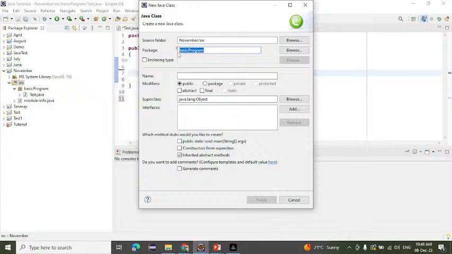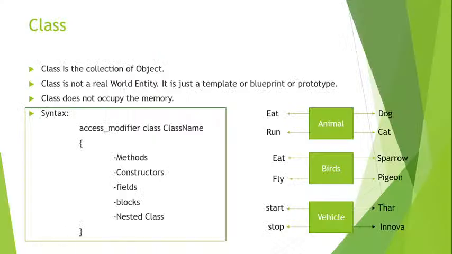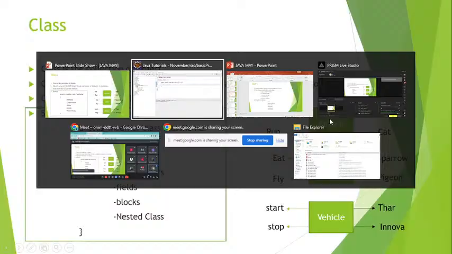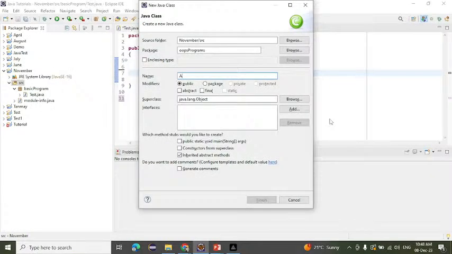So I am writing the package name oops program. If you create it like that, it will create the package directly. And here I'm creating a class. Which class do we have to create here? The animal class. So I will create a class here, animal.